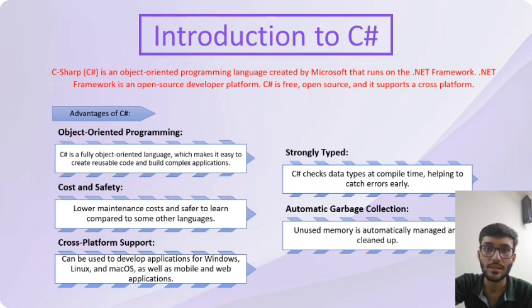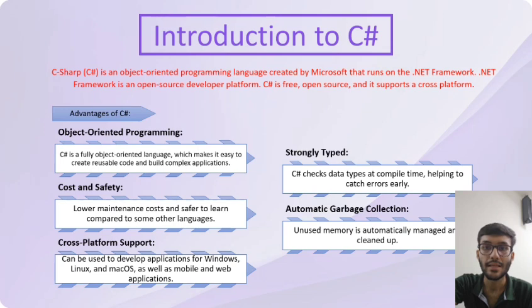Another thing that makes C Sharp special is how it helps you to avoid mistakes when you're writing the code. It's kind of like having a built-in spell checker, but for programming. And if you are organizing your code in a way that makes it easy to reuse and scale, C Sharp has got you covered.